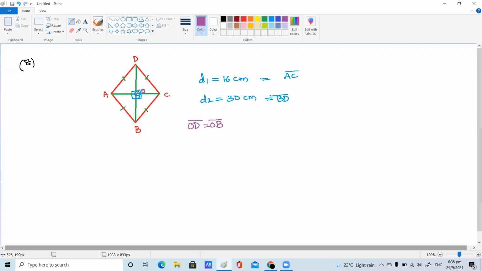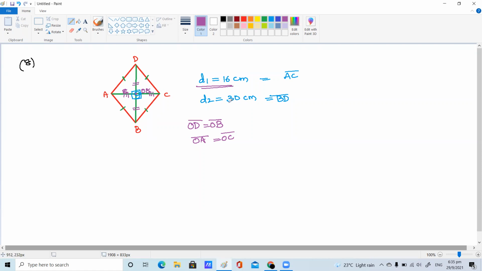The same way, with respect to the other diagonal, what can we take? OA equal to OC. Wonderful. This is the part we know. Suppose the complete diagonal is given as 16. Half of this is 8. So this side is 8, this side is 8.